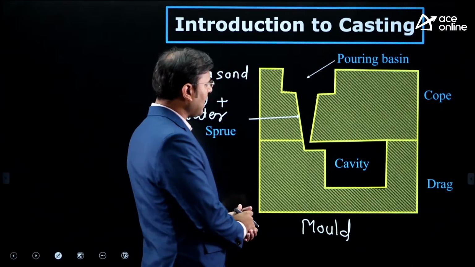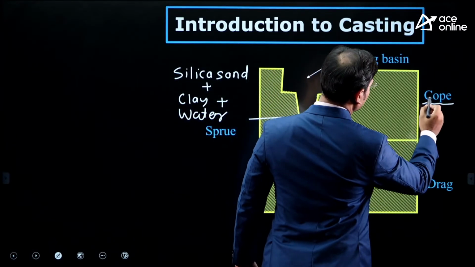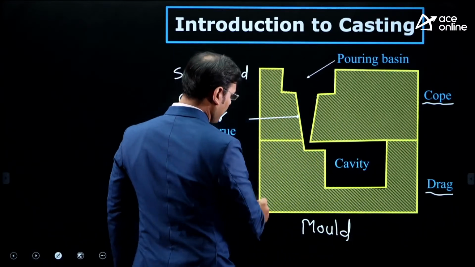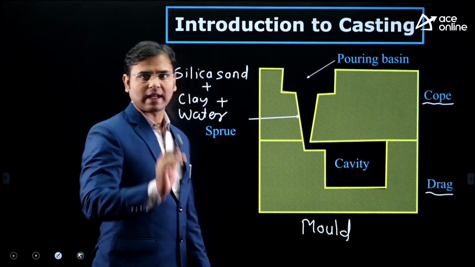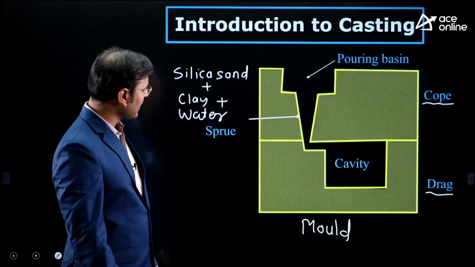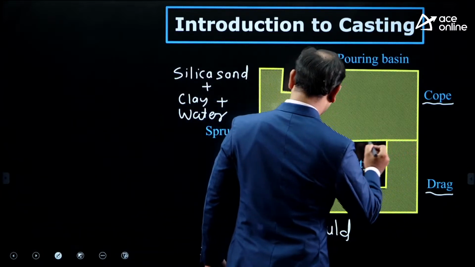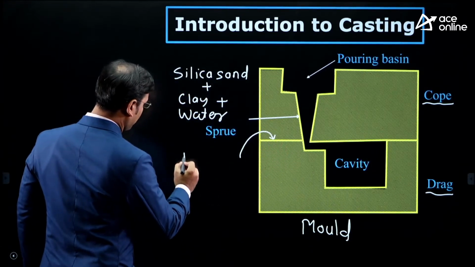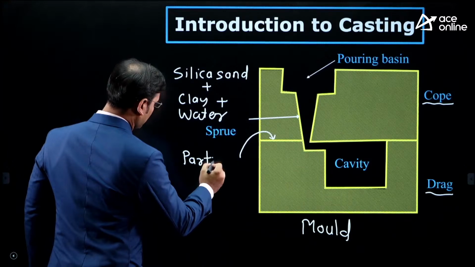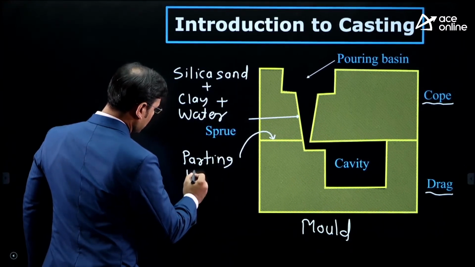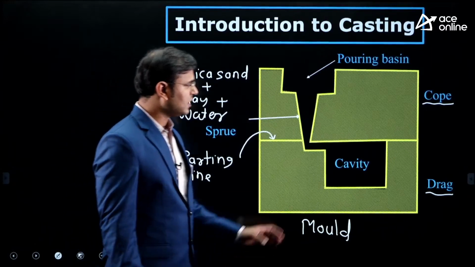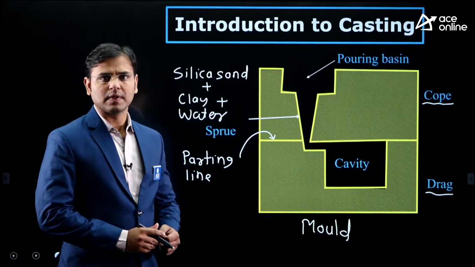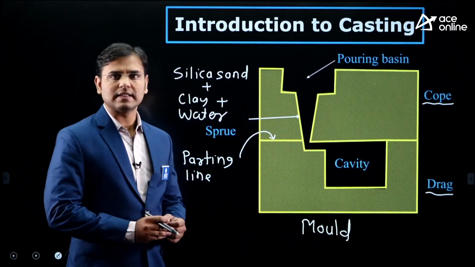And this mold has 2 parts. The upper one is known as cope. The bottom is the drag. You can see there is one line between the two, and that line is known as the parting line. The parting line divides the total mold into 2 parts: the upper one is cope and the lower one is drag. Questions on this are also asked in the SSC JE examination.